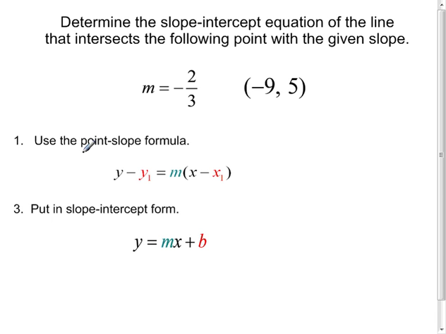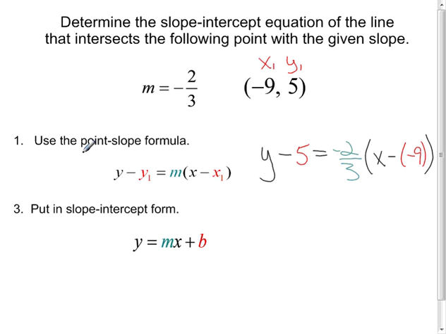So I'll just organize this a little bit in writing the label that negative 9, 5 is my x1, y1. It's my point. And I will now get set up with the point slope formula and say y minus y1, which is 5, equals m, which is negative 2/3, times a quantity x minus x1, which is negative 9. Now we've got that set up the way we need it with the point slope formula.